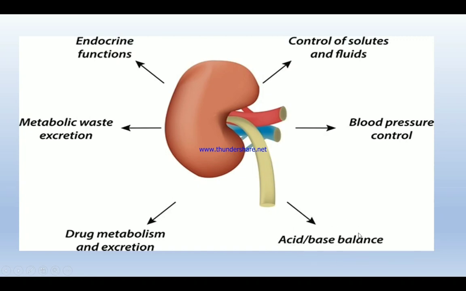The unnecessary metabolic wastes from the body are excreted with the help of the kidney. Even drug metabolism, of the medicines we take, is handled, and unnecessary wastes from the drug are also excreted with the help of the kidney.